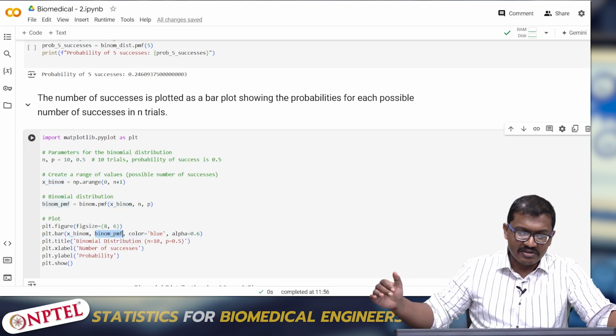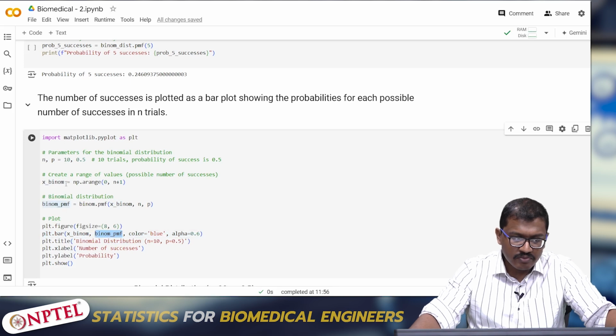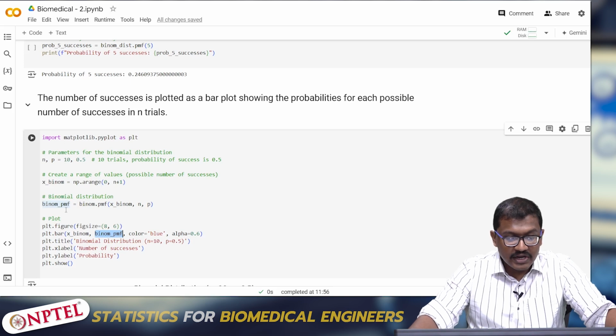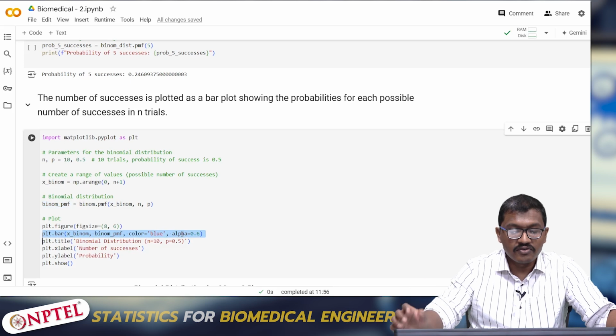Our x limit will be x_binom, which is the range of 0 to n plus 1, that is 0 to 11, which is 0 to 10, and then it will give us the distribution of binom.pmf. I want the color to be blue, and I am keeping an alpha value of 0.5, the intensity of the color.